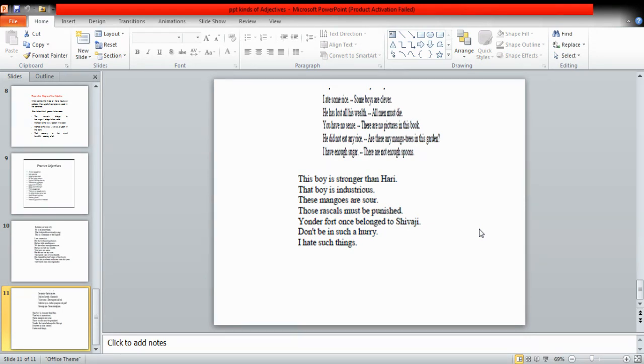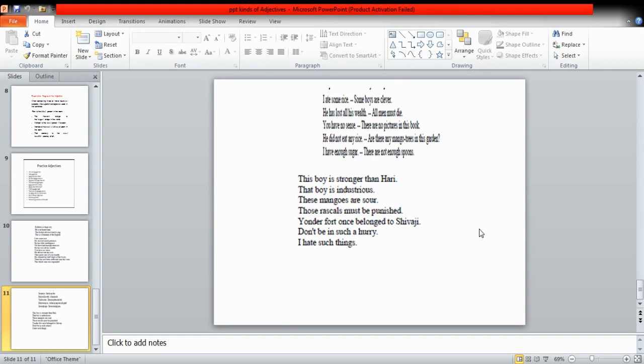Wealth is uncountable, so all will be quantitative. Men are countable, so all will be numeral. Sense is uncountable, so no will be quantitative. Pictures are countable, so no will be numeral. Rice is uncountable, so any will be quantitative. Mango trees are countable, so in this sentence, any will be numeral adjective. Sugar is uncountable, so enough will be quantitative adjective. Spoons are countable, so in this sentence, enough will be numeral adjective.